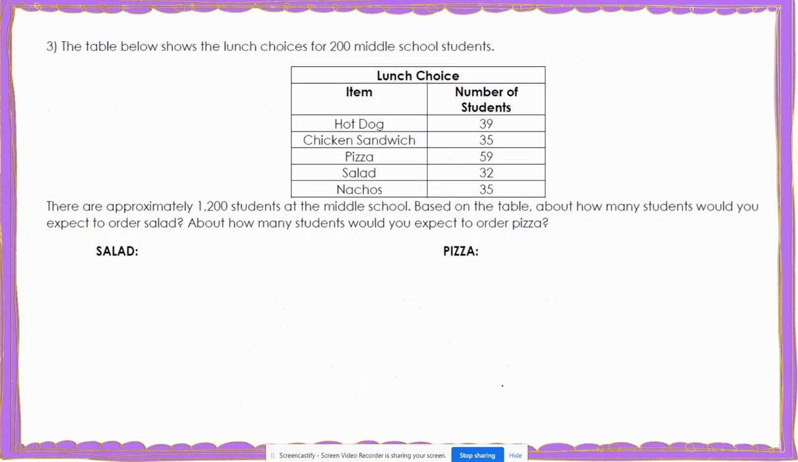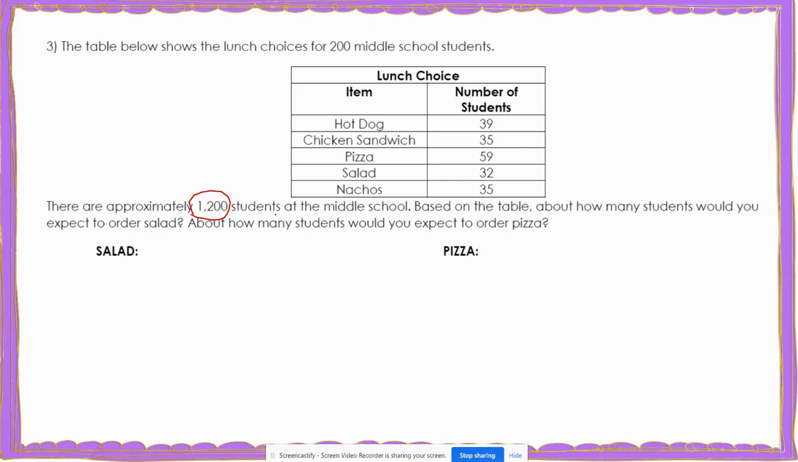Now let's look at number 3. For number 3, it says the table below shows the lunch choices for 200 middle school students. So we see that we are looking at lunch choices and how many students chose each lunch. If there are 1,200 students in the middle school, so this would be our population, and this would be the results of our sample. Based on the table, about how many students would you expect to order salad and pizza?